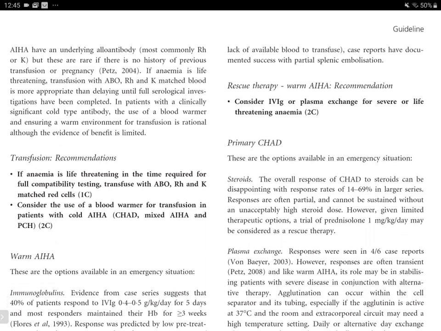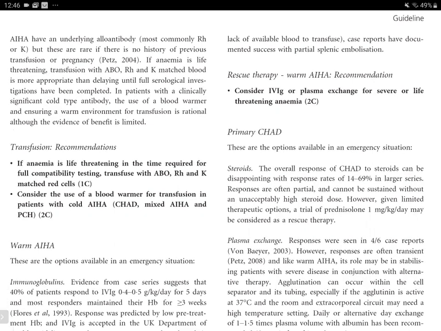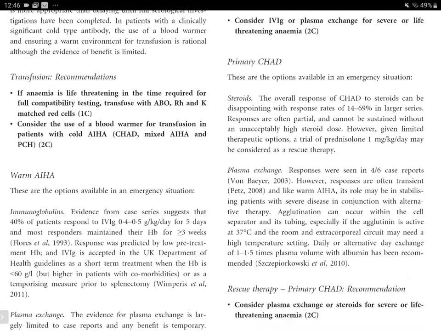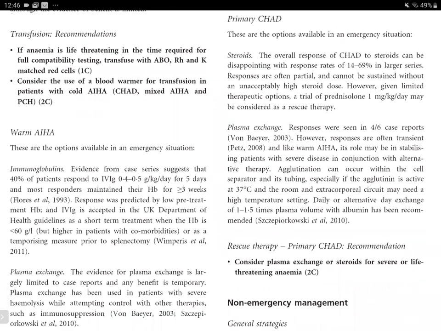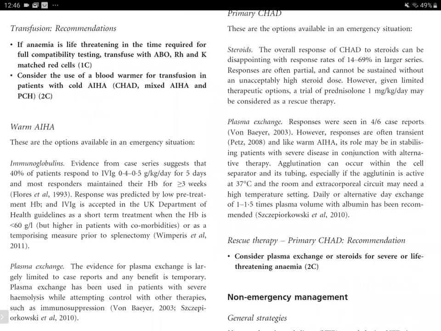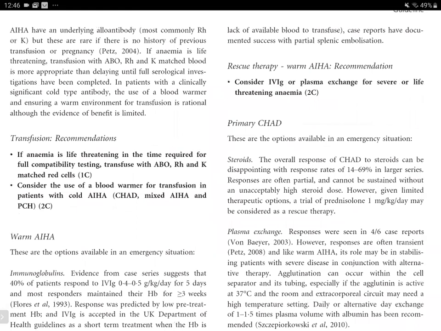So if anemia is life-threatening, in the time required for full compatibility testing, transfuse with ABO, RH, and KEL matched RBCs, and consider the use of a blood warmer for transfusions in patients with cold autoimmune hemolytic anemia and or CHAD, and mixed autoimmune hemolytic anemia and PCH. Now, we were considering cold autoimmune hemolytic anemia in general strategies and the blood transfusion part. Now for